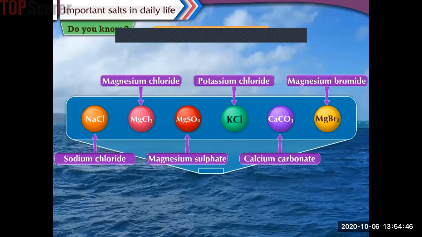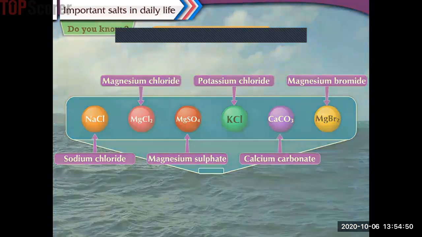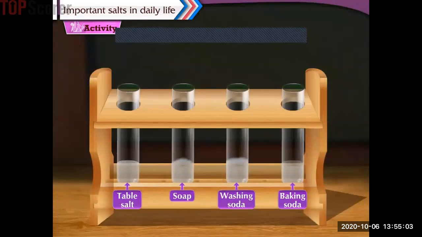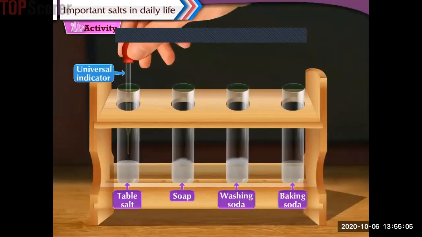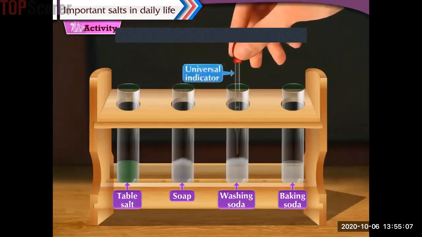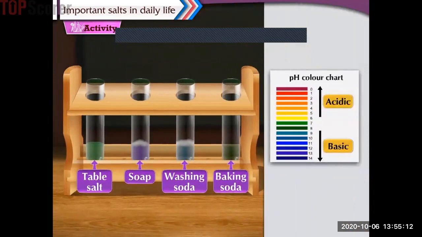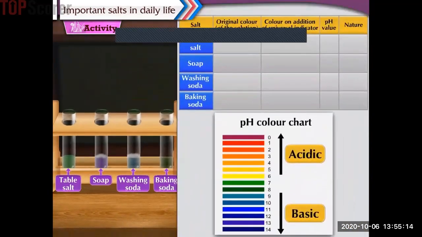Come, now let us perform an activity to study more about salts. Activity. Let us first prepare saturated solutions of some salts such as table salt, soap, washing soda and baking soda. Let us put 2 to 3 drops of the universal indicator in them. Compare the colors with the pH color chart and note down the observations in the table.